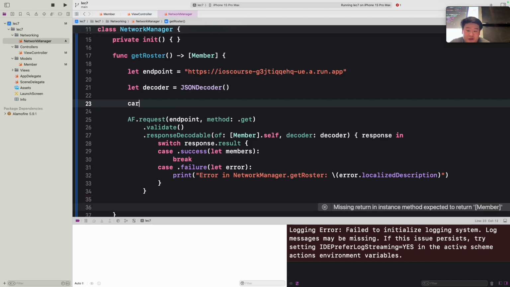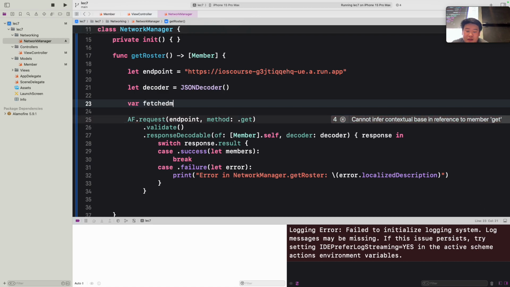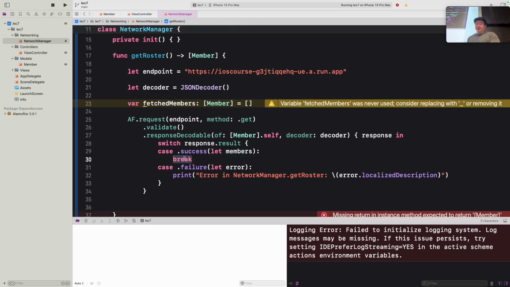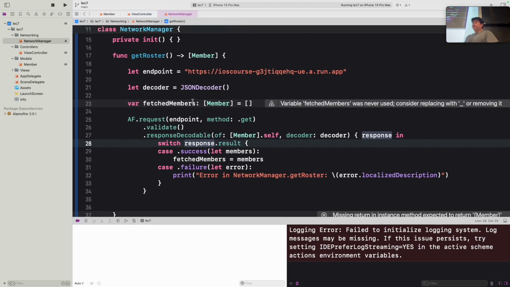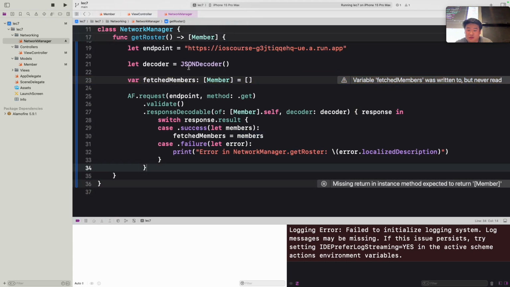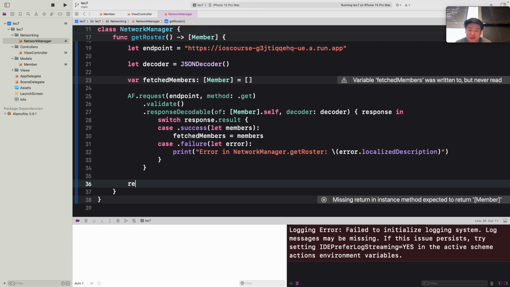So what we want to do is actually define a variable up here, and we can call that, let's say, fetchedMembers. And that's going to be of type list of members. And that is going to be an empty list at first. And what we can do here is once we have that success case, we can set fetchedMembers to the members that we get after we complete the request. So essentially we're storing the value that we get from the request into this empty variable that we stored before.